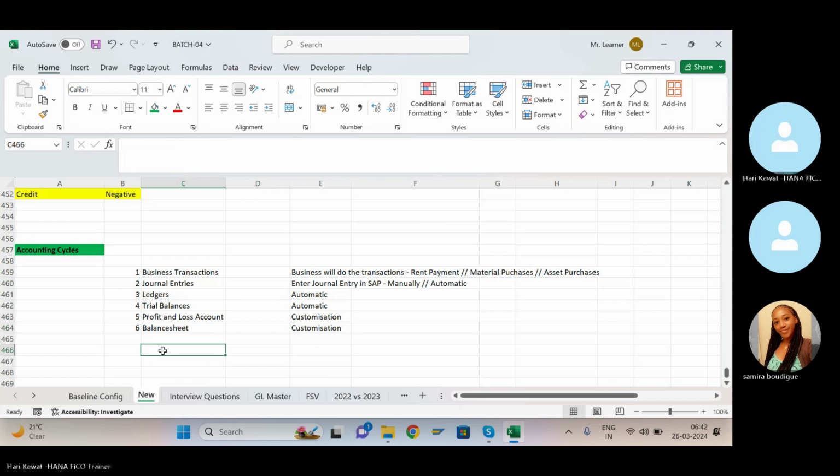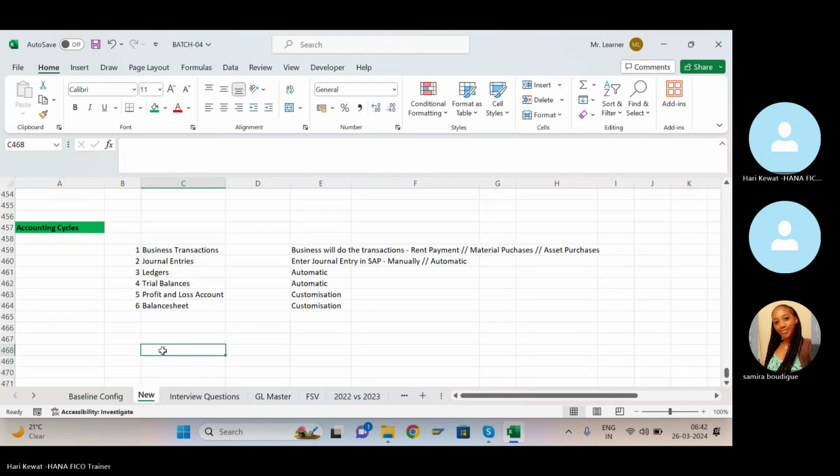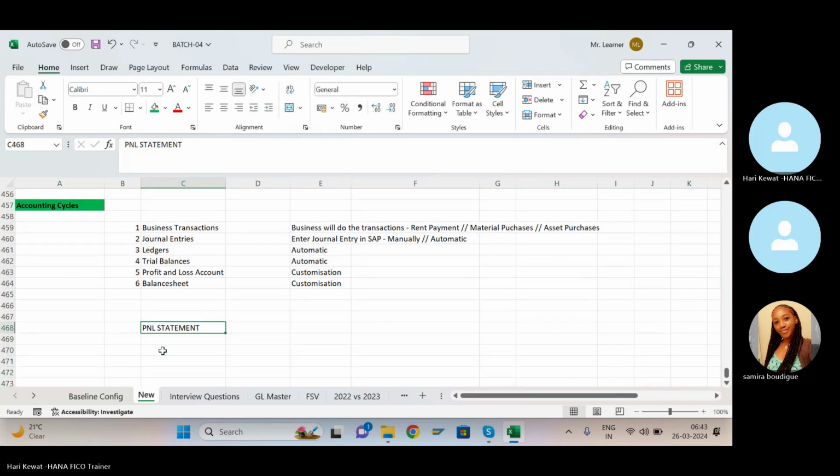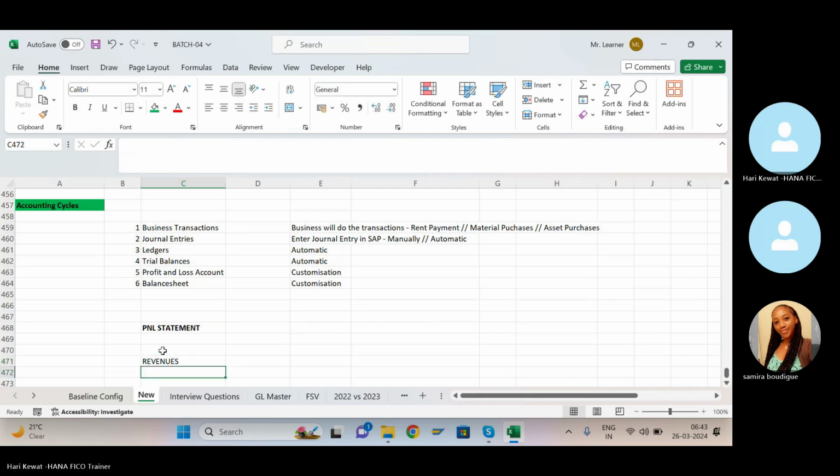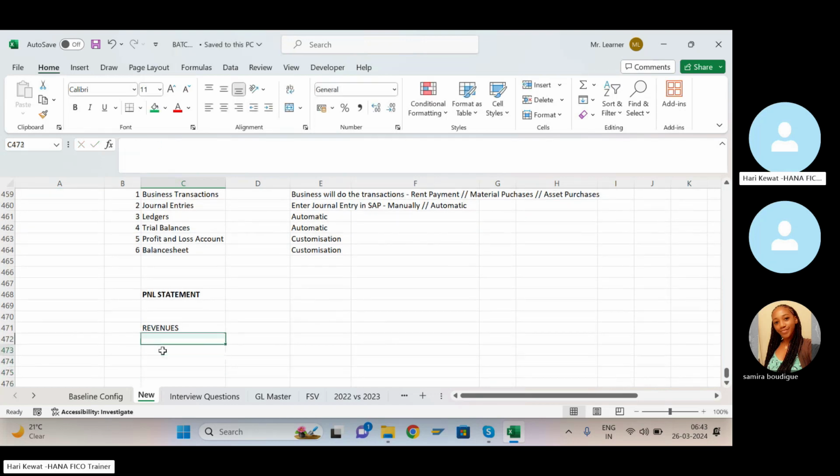Let's say my requirement is, let me write the shortcut, P&L statement. In the P&L statement, under the revenues, I did a bifurcation like this.